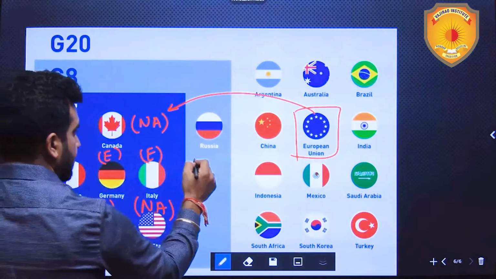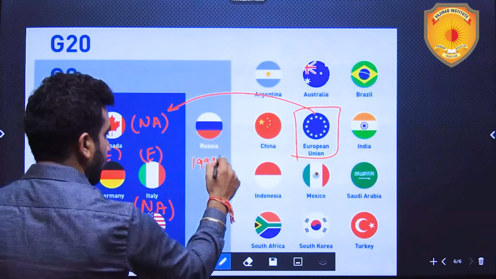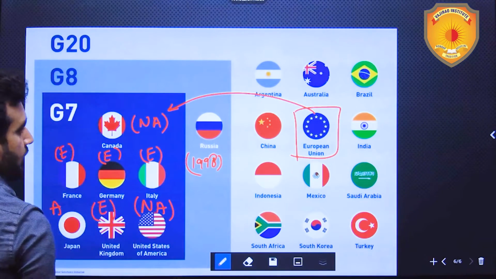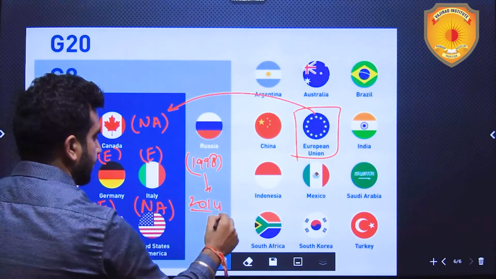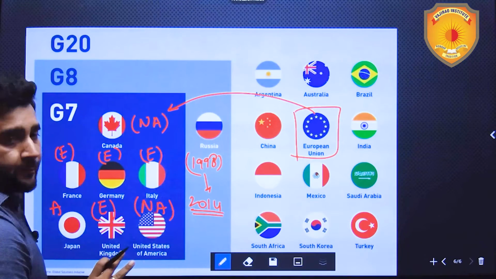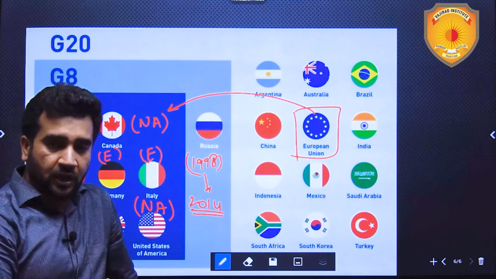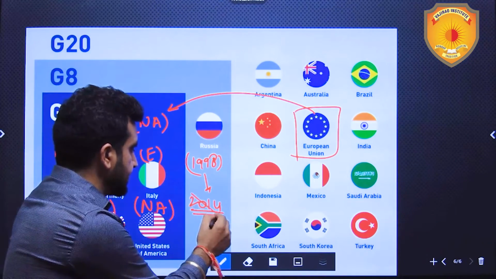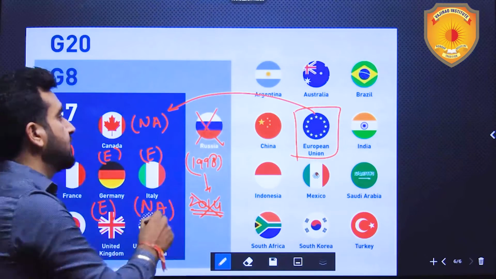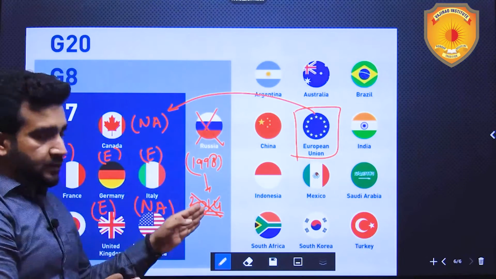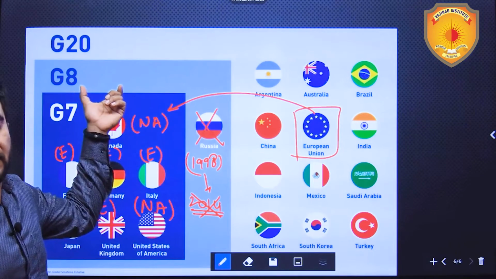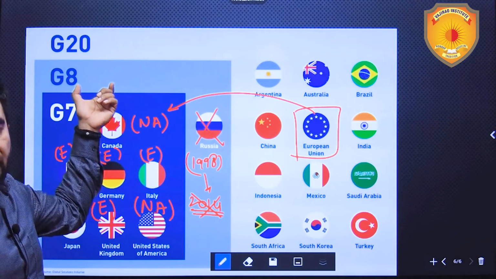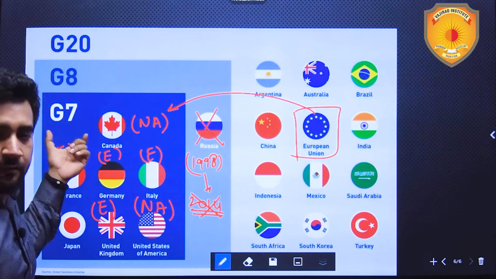In 1998, they included Russia also in this grouping. But Russia annexed Crimea Peninsula, which was part of Ukraine, in 2014, and hence Russia's membership was cancelled. From 1998 till 2014, G7 was called G8. But post 2014, when Russia annexed Crimea, it again became G7.